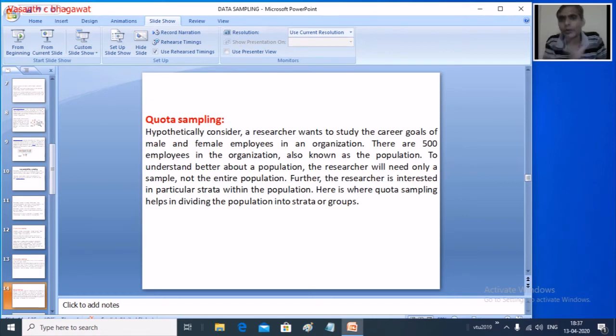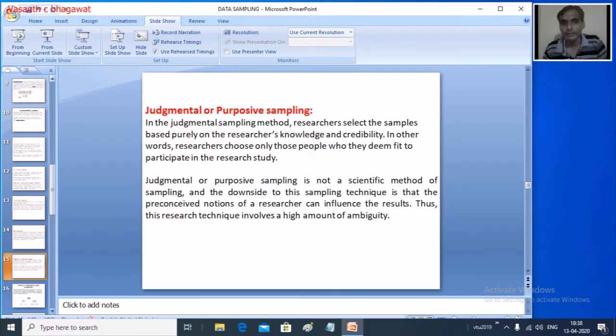He's not going for probability, so he's going for a non-probabilistic way of sampling. Now here, based on a certain quota he is going to pick the people. Like all the employees in one particular salary group, or all the employees in an average age group. There is some quota he is going to specify. So all the young employees of an organization, he will pick that sample and try to analyze it. This type of sampling we call quota sampling.